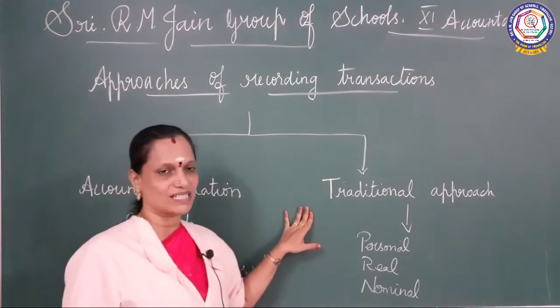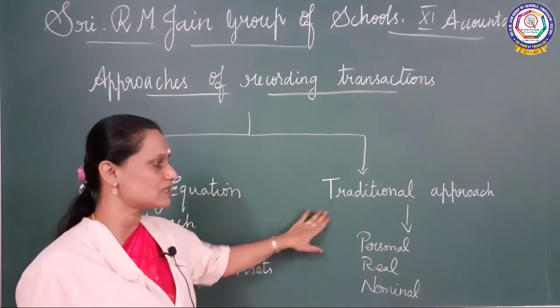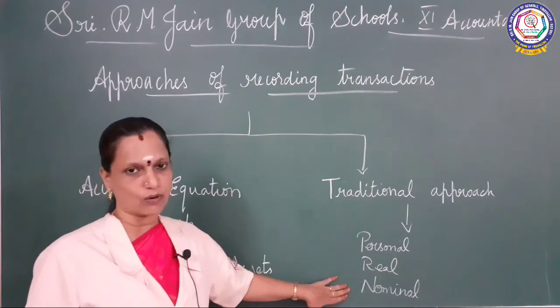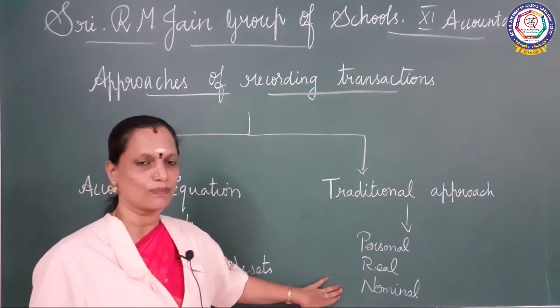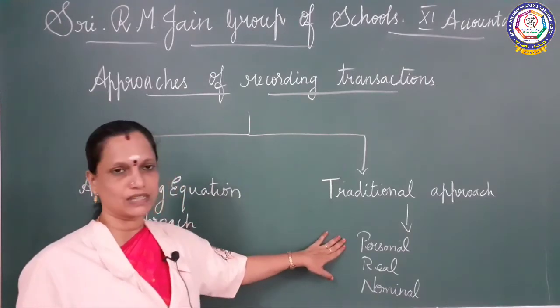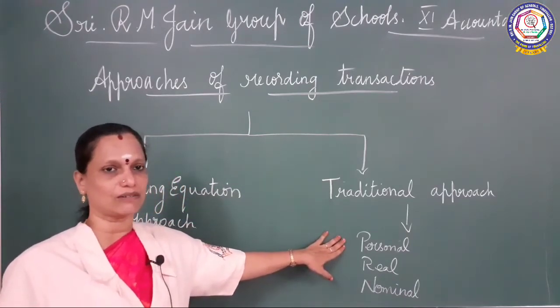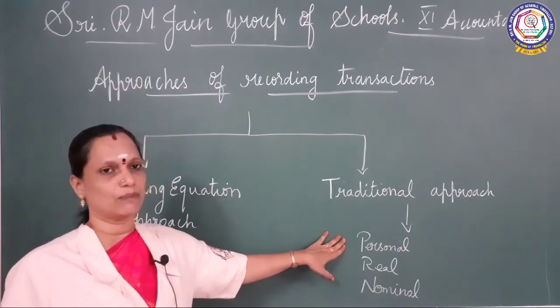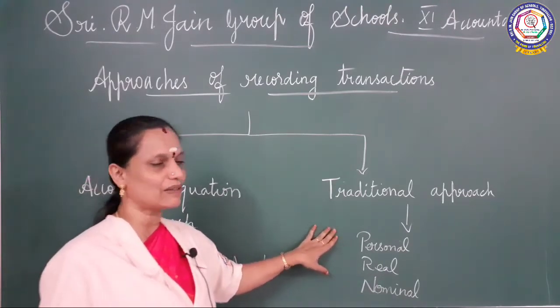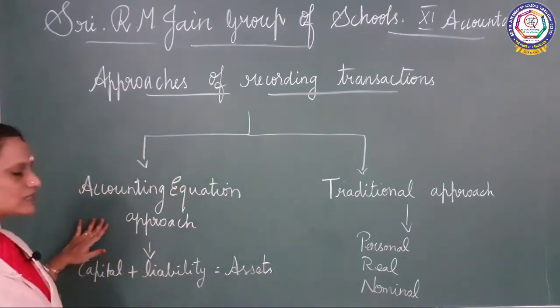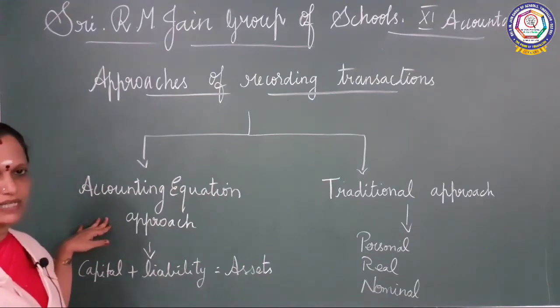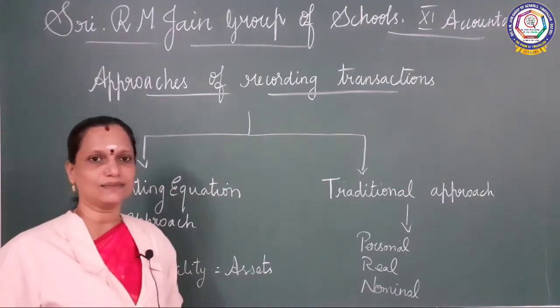Then we already saw the traditional approach, with personal, real and nominal accounts. We have one golden rule also, isn't it? With the help of the golden rule, we put journals. That we will see later. Now we are going to see the sums on accounting equations. Copy this, children.